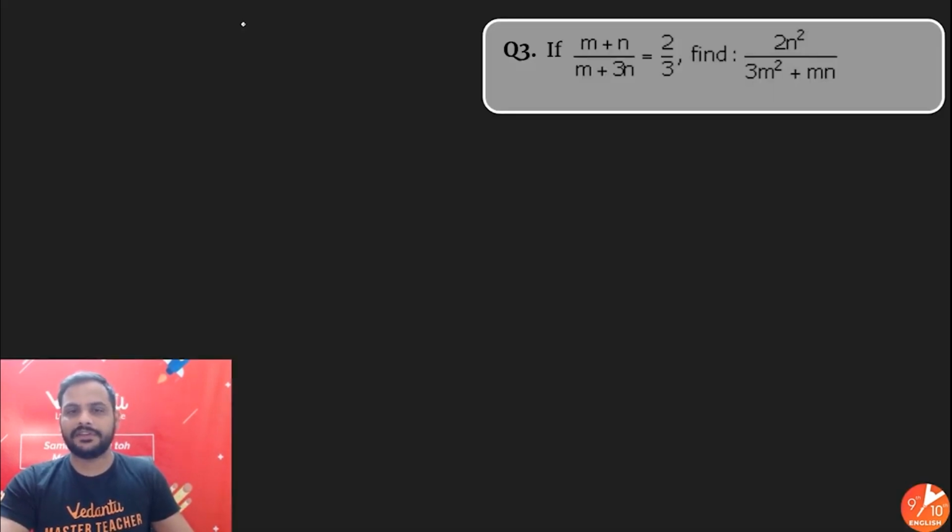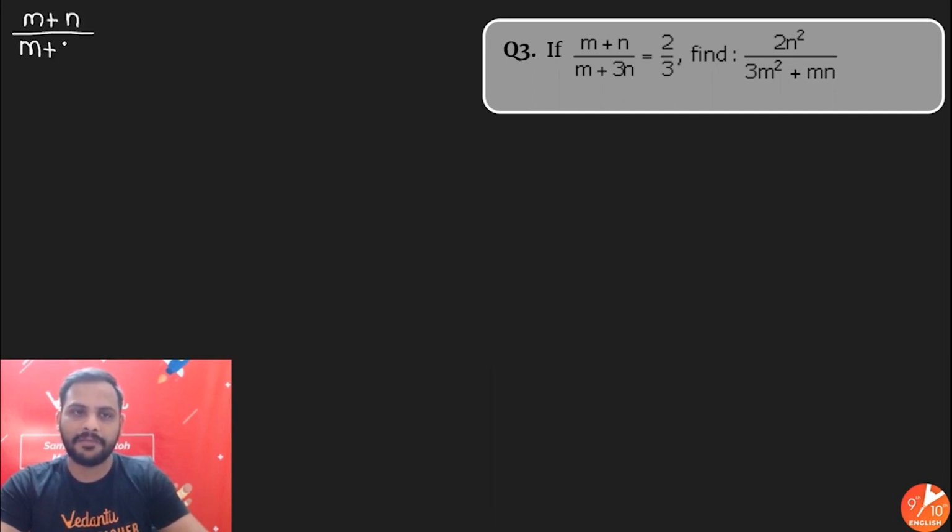Alright, next question. If m plus n upon m plus 3n is 2 by 3, find 2n square upon 3m square plus mn. Now see, it is very important. Here we have m plus n, m plus 3n, and n square, m square and all that. So first let us simplify the first relationship. m plus n upon m plus 3n is given as 2 by 3.